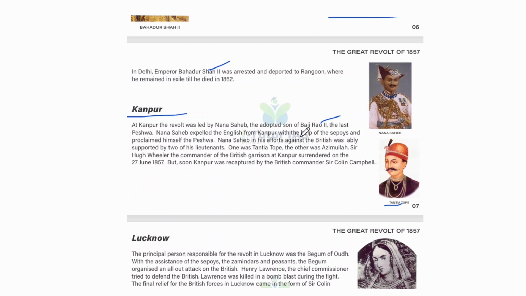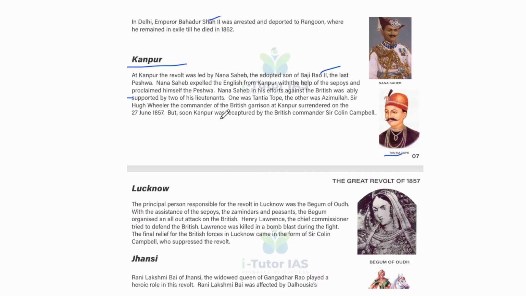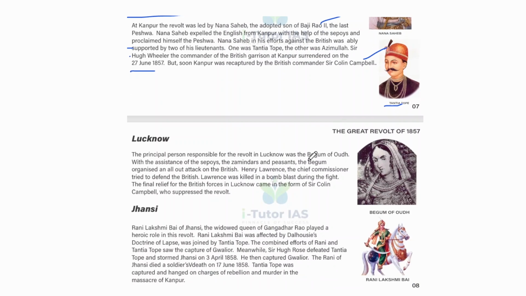And Nana Sahib, in his effort against the British, was ably supported by two of his lieutenants: one was Tantia Tope, so this is Tantia Tope, and the other was Azimullah. Sir Hugh Wheeler, the commander of the British garrison at Kanpur, surrendered on 27 June 1857. But soon Kanpur was recaptured by the British commander Sir Colin Campbell. Okay, so that is the situation in Kanpur.